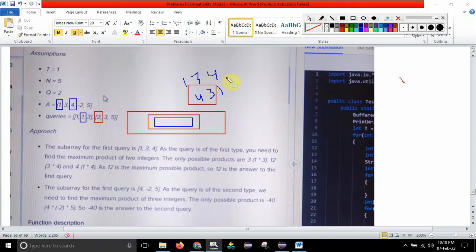Do the same thing, reverse it in the descending order, in the sense sort it in the descending order and find out the product of three integers. So if you are able to write the first query, then you just need to copy paste the same code in the second query's part also.